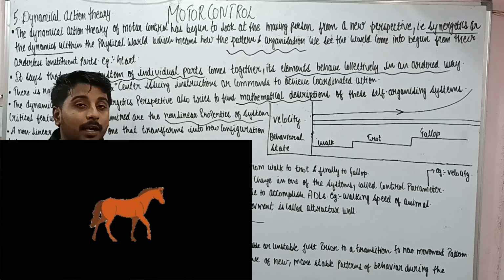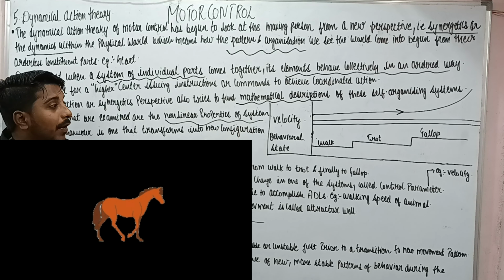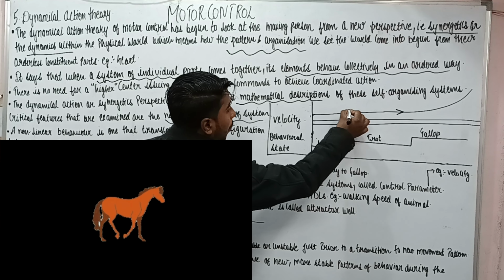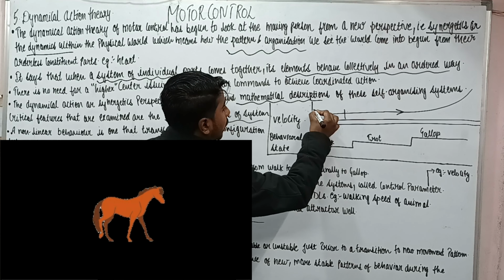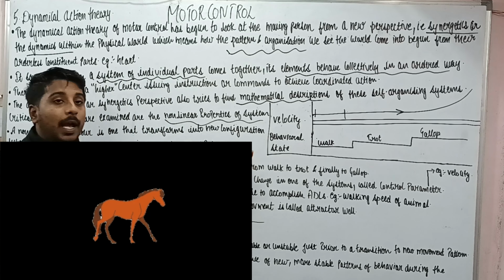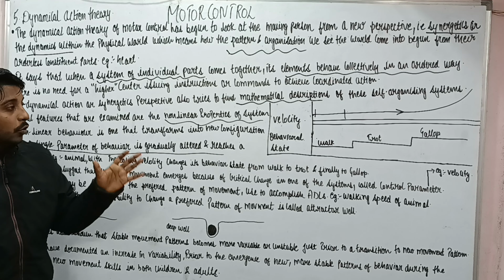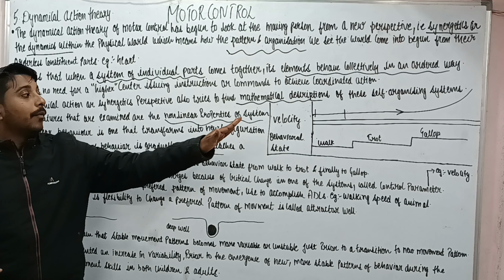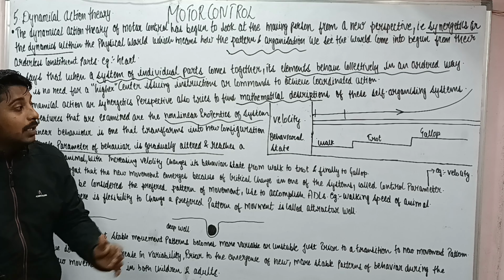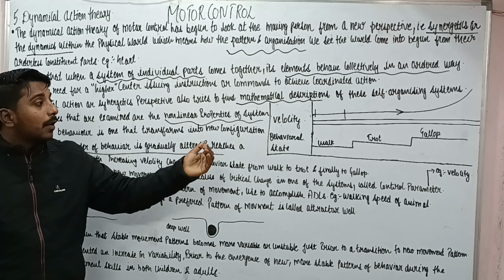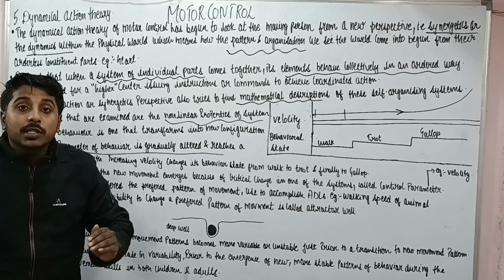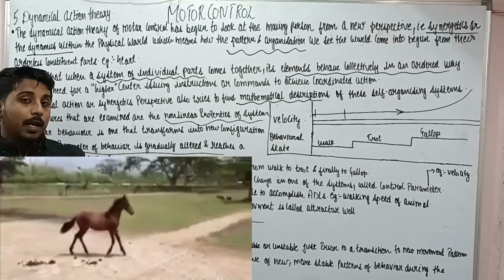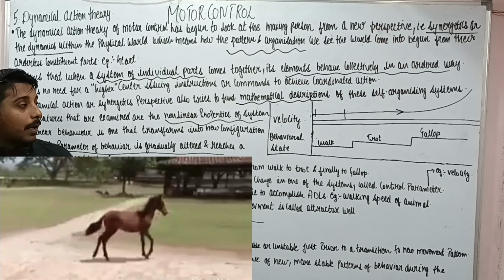You can see in the graphics, first of all, when the velocity is low, that is up to this part, the animal is walking. But when the velocity increases further, walking becomes fast, which is called trot, which is the next configuration, as you can see in the graphics.